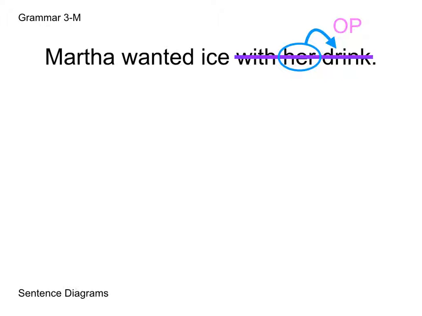Martha wanted ice. Well, Martha is the subject. What is Martha doing? She's wanting. So that's our verb. And ice is receiving the action of her wanting. So that's the direct object. Pretty straightforward now that we've gotten rid of the prepositional phrase.